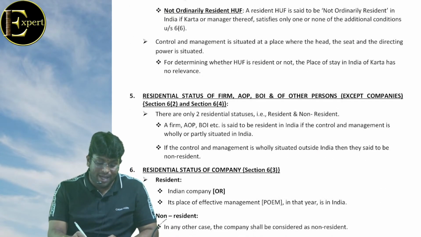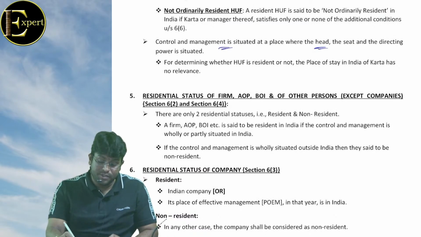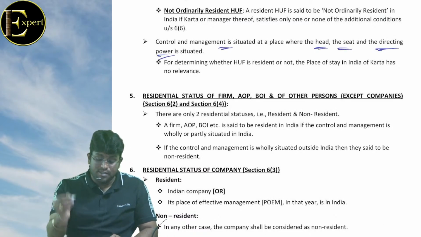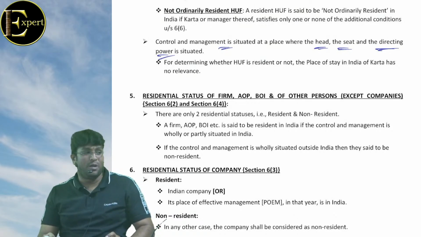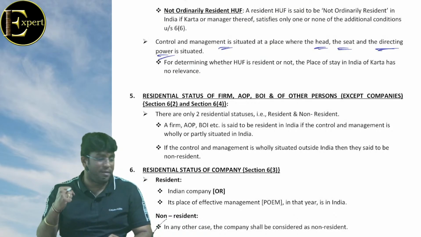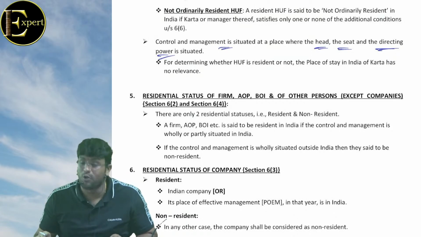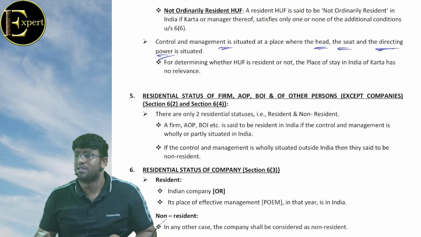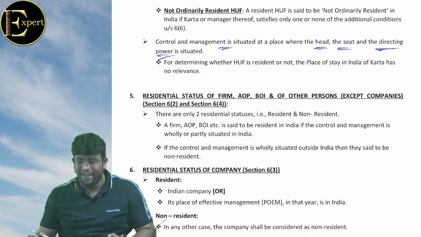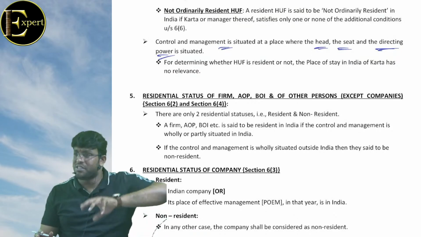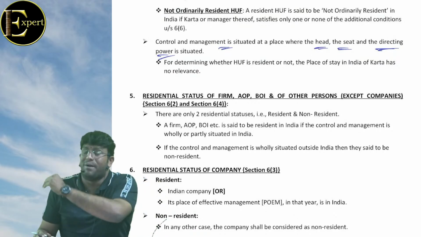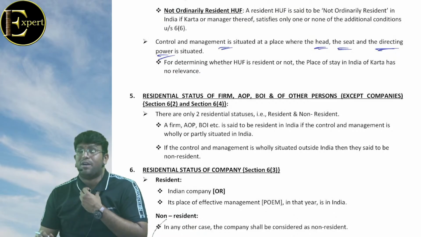Control and management is a place where head, seat and directing power is situated. The control and management basically means who has got a decision making power. Correct no my dear friends? Can you say that in expert wherever Kaka is sitting, that is important? Decision making power. No boss. He is important for administration activities, but not for decision making power. No. What we want is decision making power.